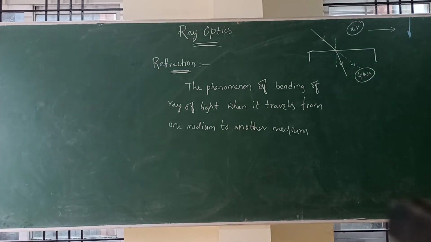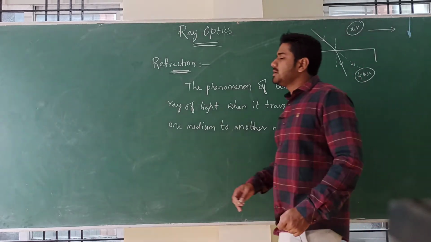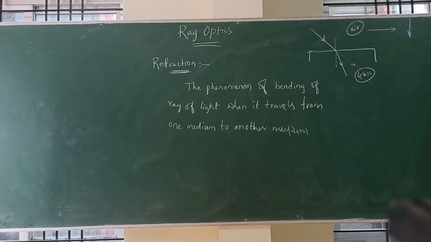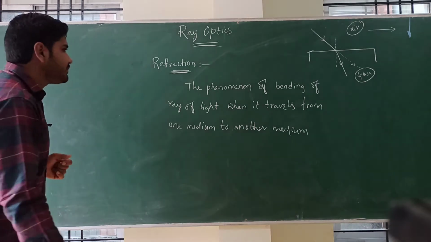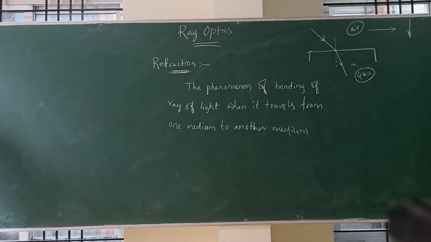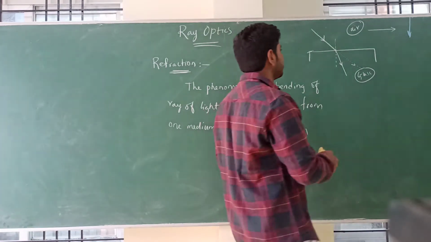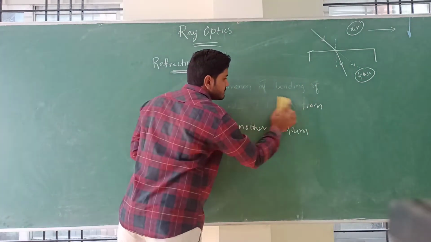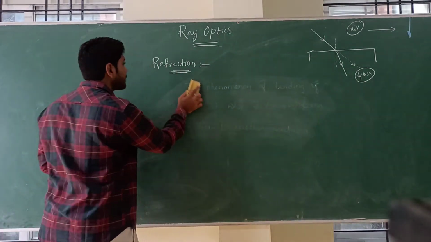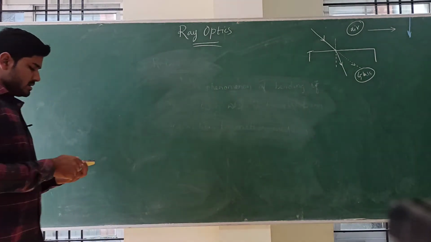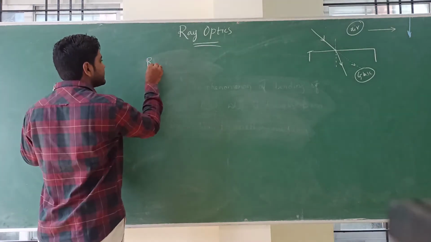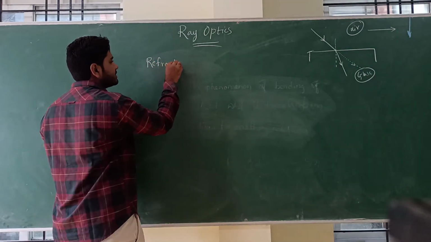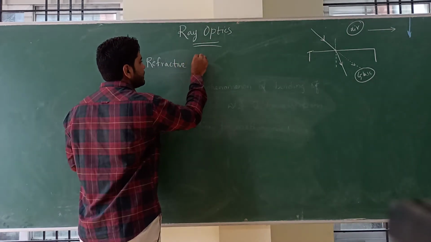This refraction of light has many applications. One more term we generally hear whenever we are dealing with the refraction part is refractive index.